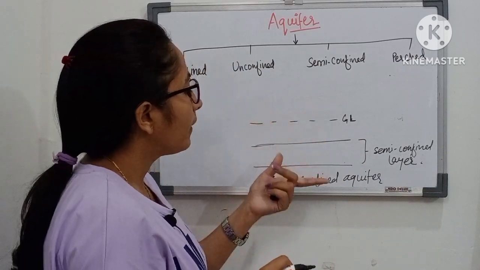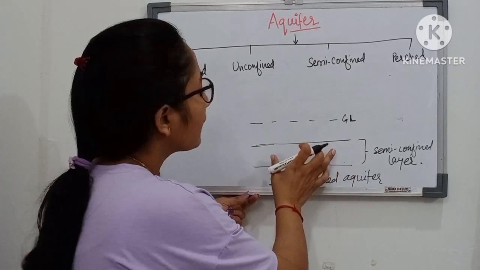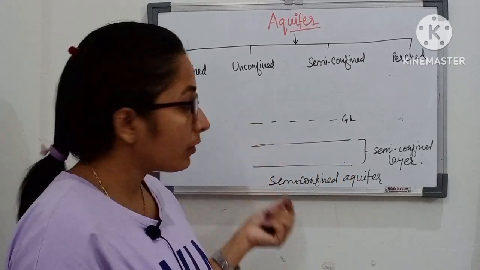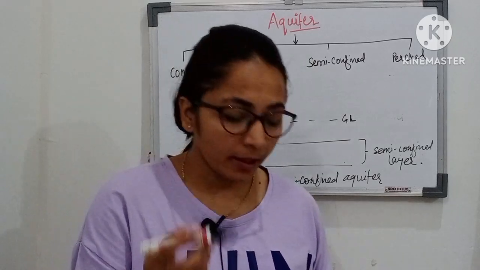In the case of a semi-confined aquifer, these two layers can be semi-confining layers, or one layer could be an aquiclude or aquitard. Next one is the perched aquifer.